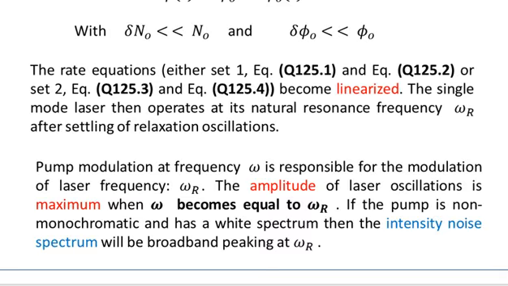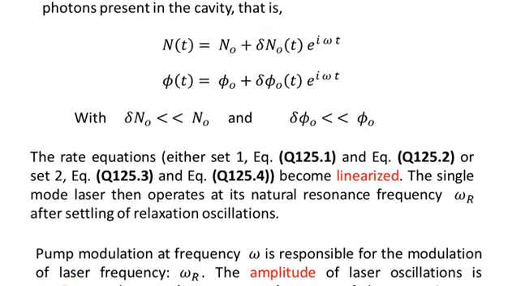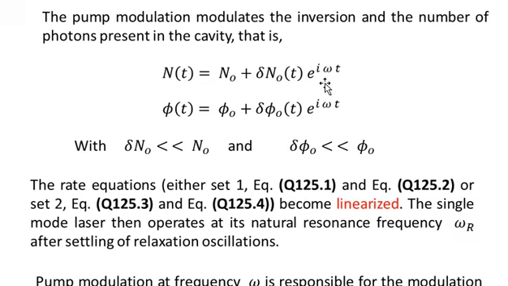But while discussing the previous equations in the previous slides, we didn't have this function, e to the power iota omega t, present in both of these equations, because here we want to include the pump modulation, that is, the effect of pump modulation on the fluctuations of the laser output beam.